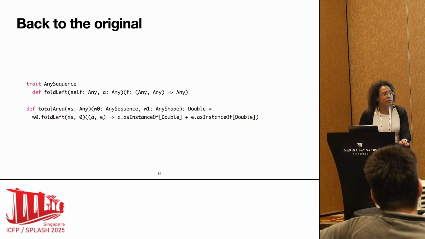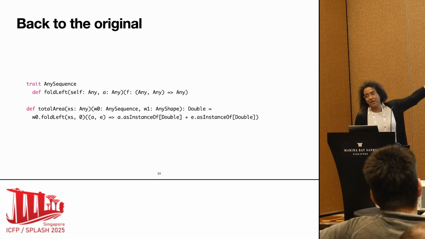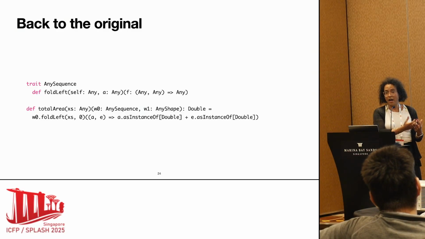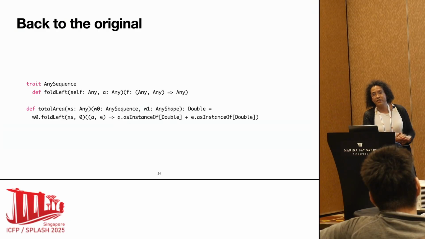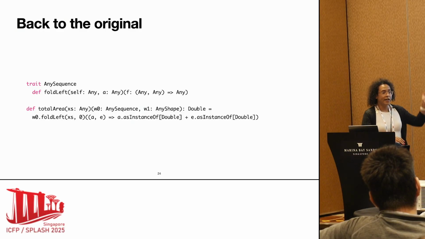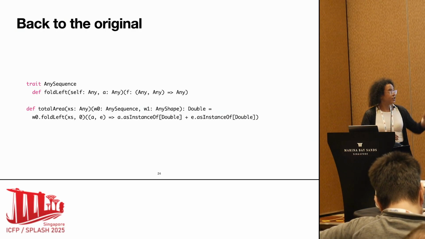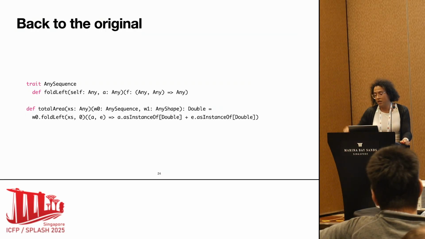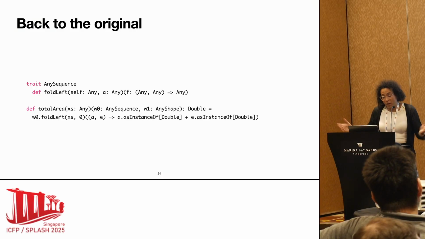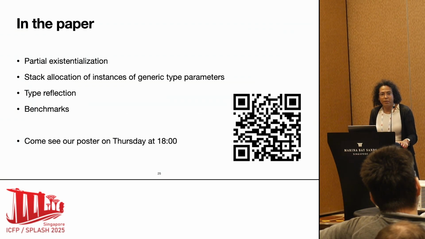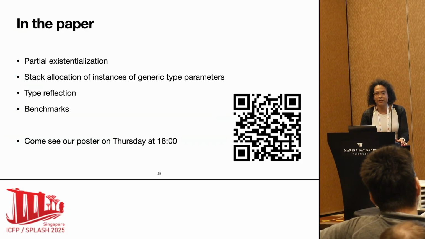Why? Because when I want to pass an array, I can definitely pass an array to an any, right? Any will accept anything. And how are we supposed to decode the array to compute the next element? Well, we just ask the AnySequence instance that tells me how to get to the next element of an array. What happens if I use a linked list or a tree? Well, same thing happens. I can pass my representations unchanged, and then I can use the instance of AnySequence here that is witnessing how to compute the next element. And, well, that's the existentialization. So there is much more in the paper, and that requires a bit more context to be set up.